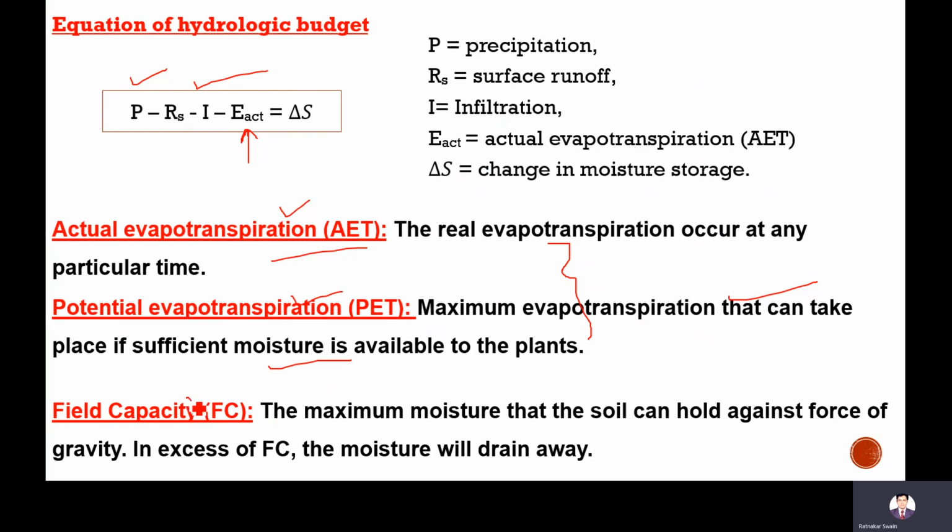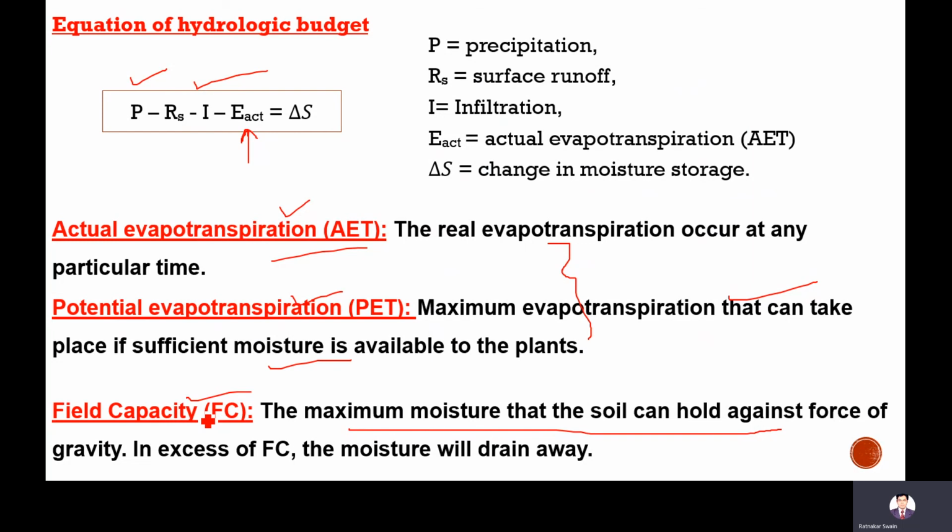Field capacity is about soil. It is the maximum moisture that soil can hold against the force of gravity. If there is precipitation or we supply water to the soil, initially it will absorb some water. There will be force of gravity, so water will try to move into the ground.